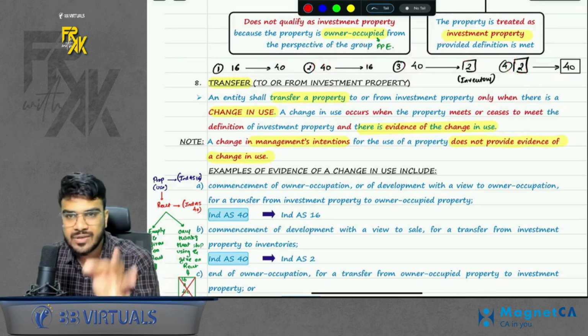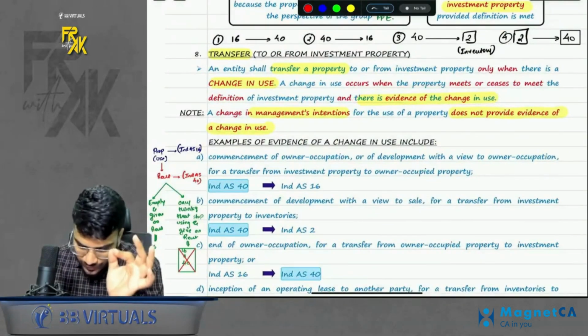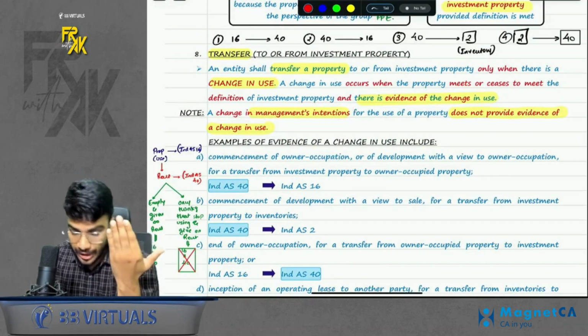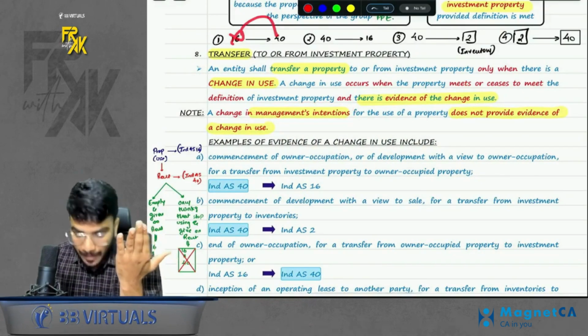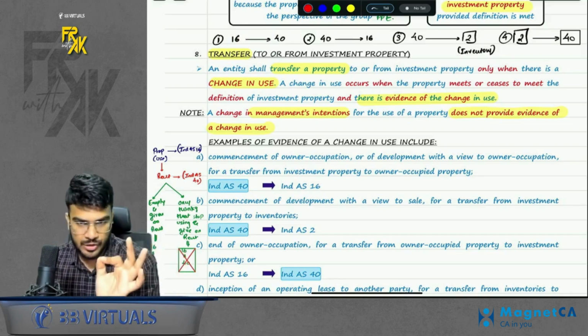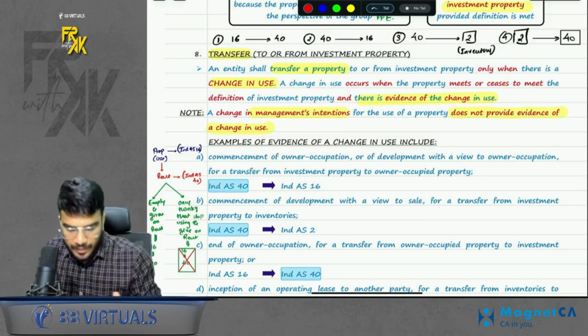But when will this transfer happen? Only when there is evidence of change in use. Okay, if there is only a change in management intention, if the management is thinking that we will stop using and start renting, but there is no evidence, only management is thinking as of now. So thinking is not sufficient. Only intention is not sufficient. There should be evidence.